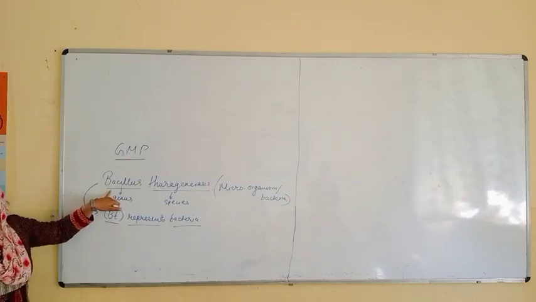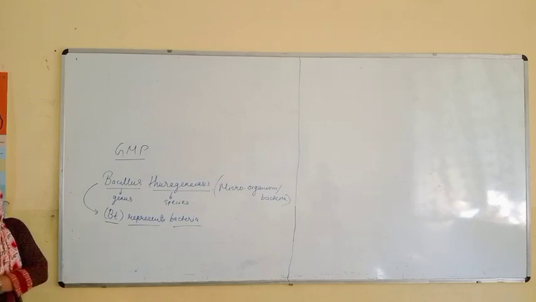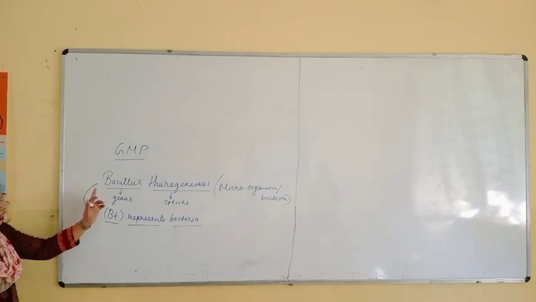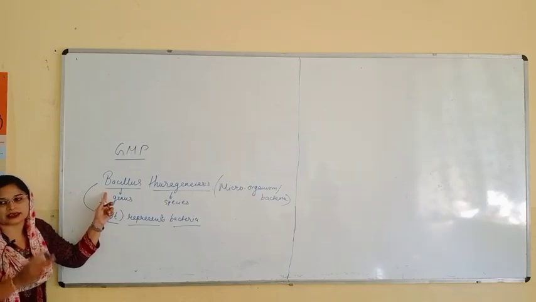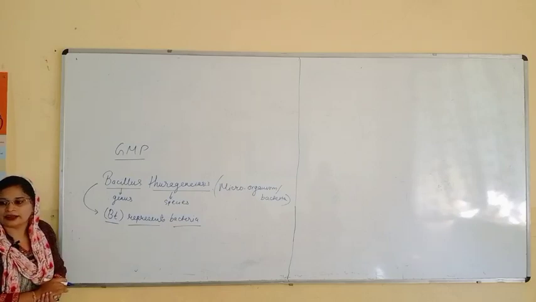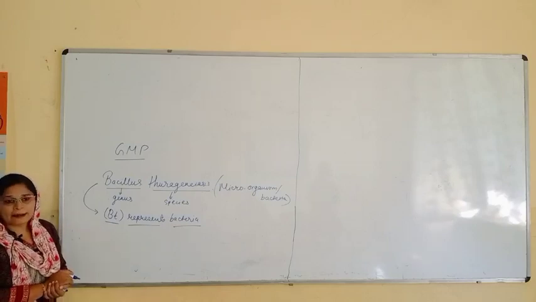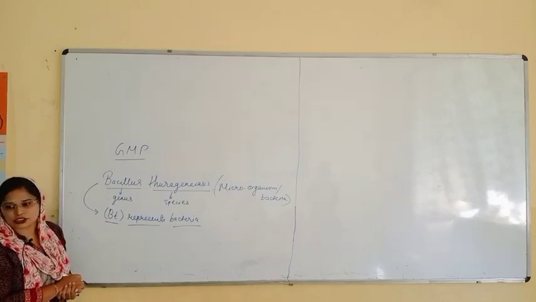So this Bacillus thuringiensis and its different strains, means its varieties and species, help us to protect the crop and to increase the yield. Now there will be some question in your mind, ma'am, how will this organism help us to increase the yield? This is a genuine question.